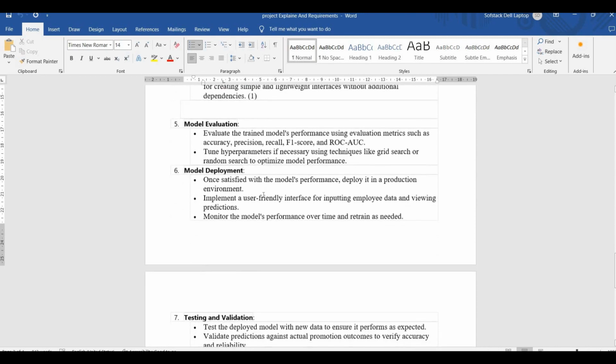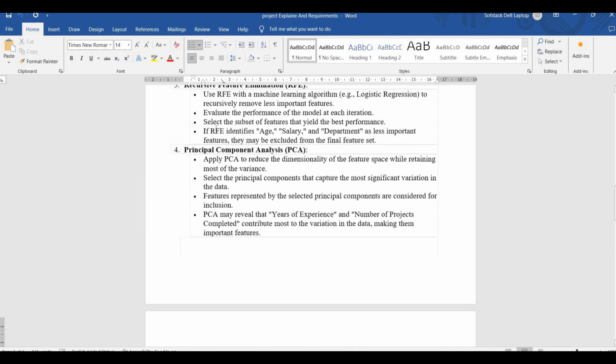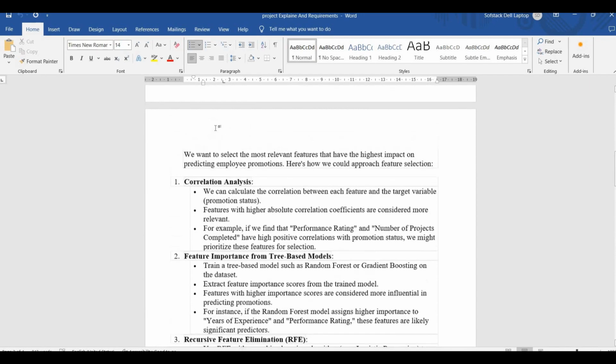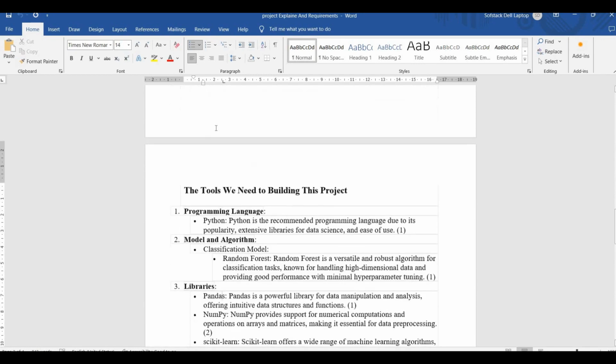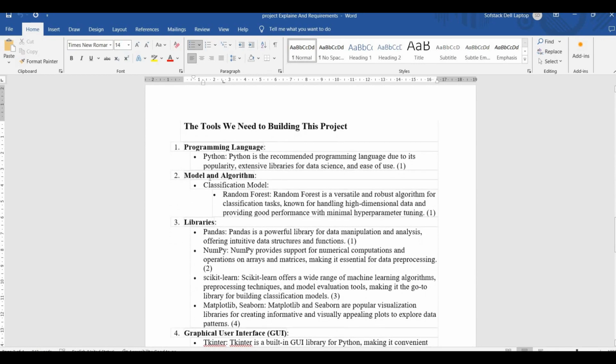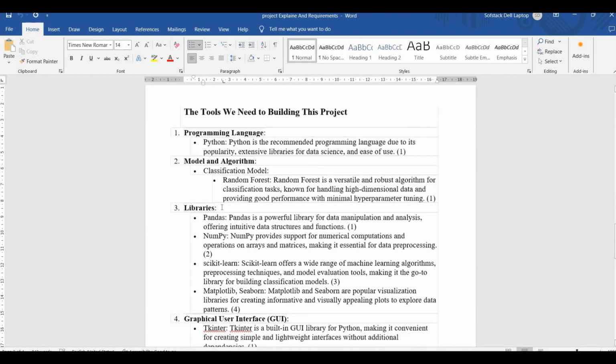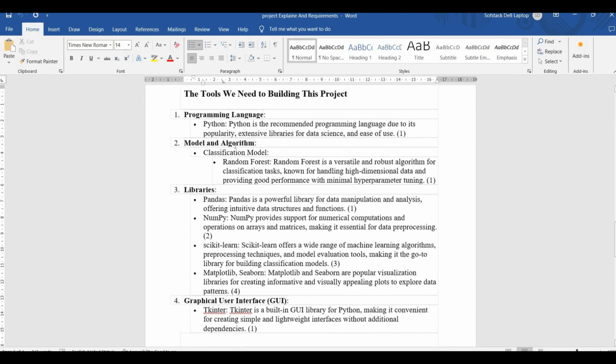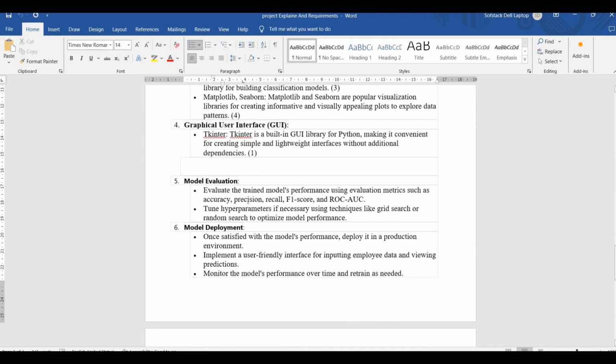Then we come to model evaluation. After feature selection, we discussed some specifics in terms of programming language and libraries. Again, the model and algorithm has already been defined here, that is random forest. Once the model has been trained, the next step usually is model evaluation.